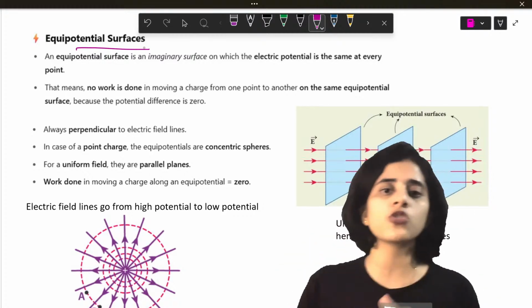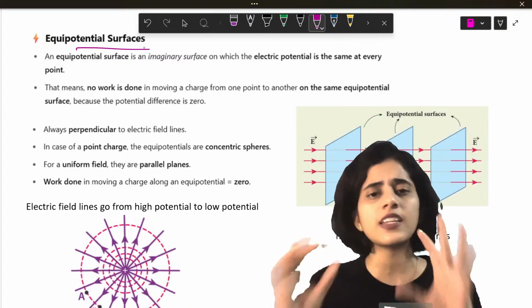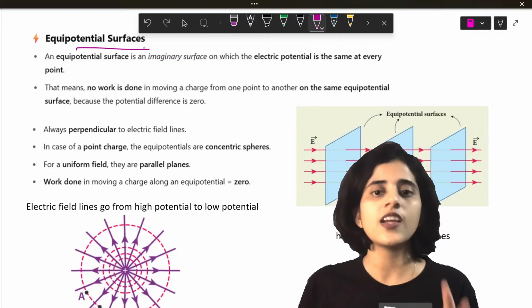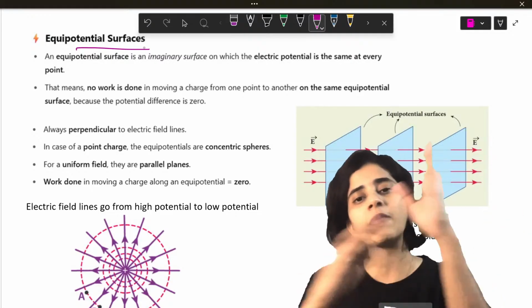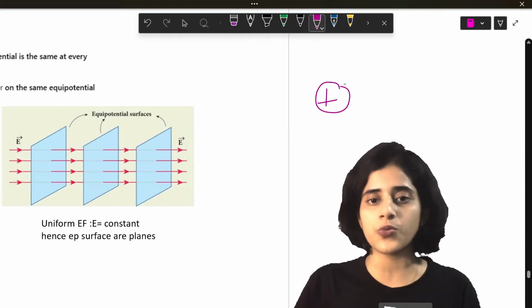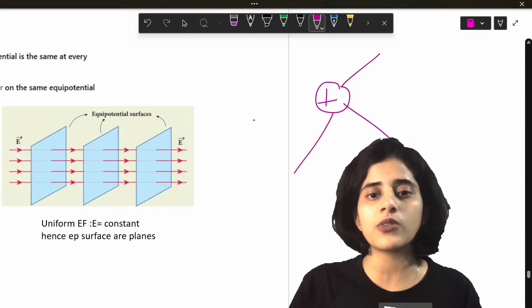So first thing you need to know, students, is that an equipotential surface is an imaginary surface. It's not really there. It's just an imaginary surface where the electric potential is the same at every point. For example, imagine I have a charge plus Q and I have field lines coming out like this.